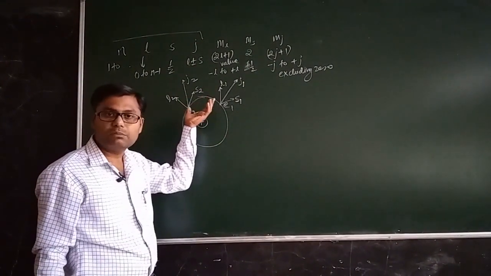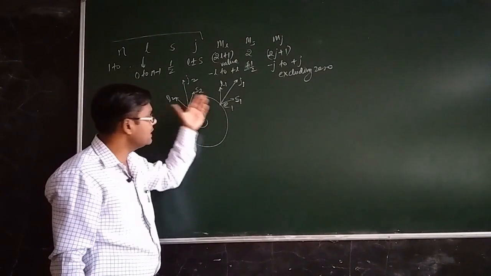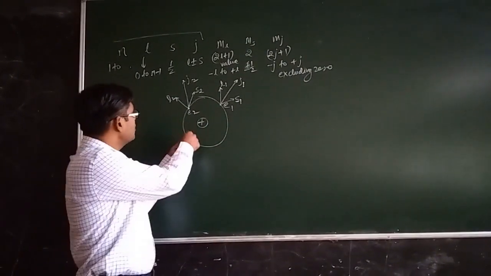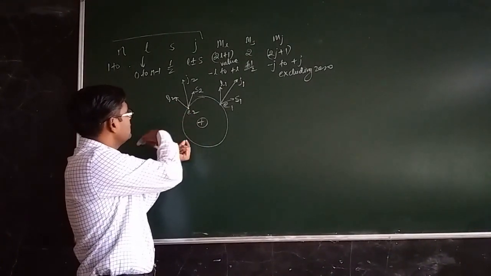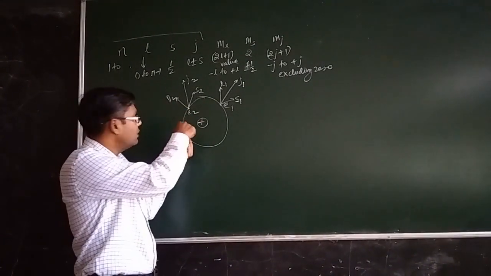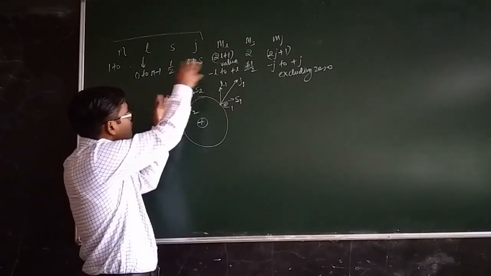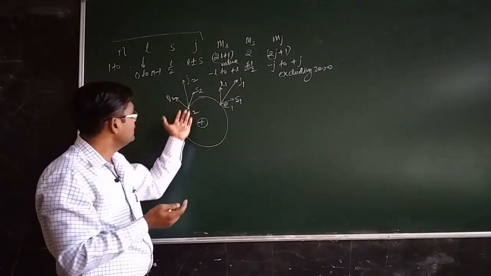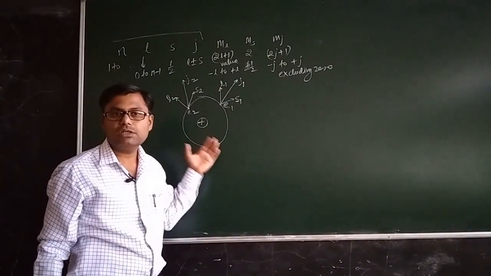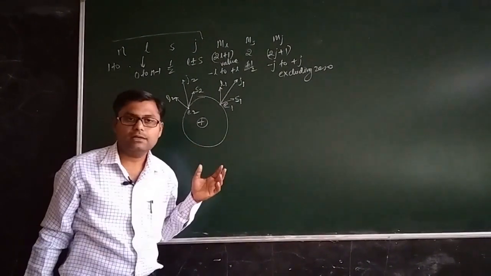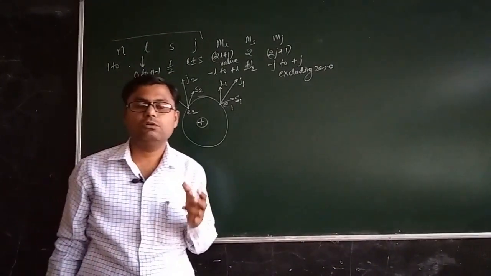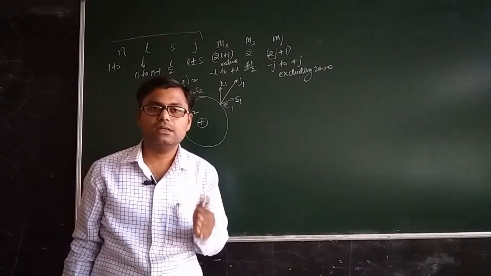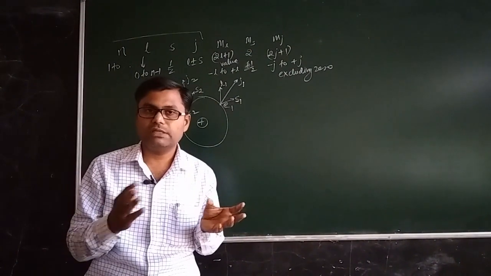They will create some resultant, and that resultant quantum numbers will denote the complete state of the atom as a whole, because this atom now contains 2 electrons. If there are 3 electrons, there will be L3, S3 and J3, and again they will interact with all the others and generate some resultant, right? So to find the total state of the atom as a whole, we need to find first the quantum numbers associated with each electron, and then the resultant quantum numbers because of the interaction between these electrons.